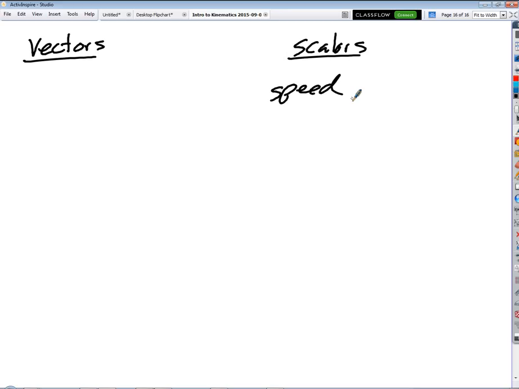Is this a possible answer? Could I have an average speed of 10 miles per hour? Could I have an average speed of 0.01 centimeters per decade? Yes, it's pretty slow. Could I have an average speed of -3 meters per second? No. What's wrong with that? It can't be negative. Speed is an inherently positive quantity.